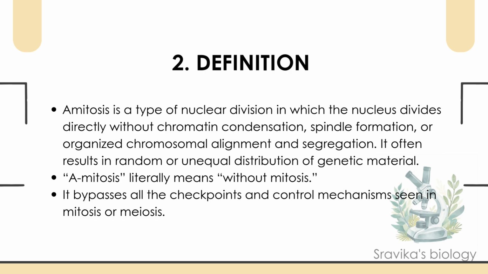Definition. So, what exactly is amitosis? It's a type of nuclear division where the nucleus divides directly, without chromatin condensation, without spindle formation, and without organized chromosomal segregation. The genetic material divides randomly and often unequally. The word amitosis literally means without mitosis. And because it bypasses checkpoints, it's considered uncontrolled.